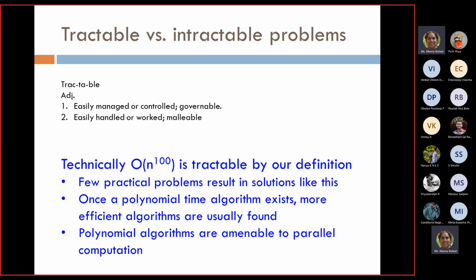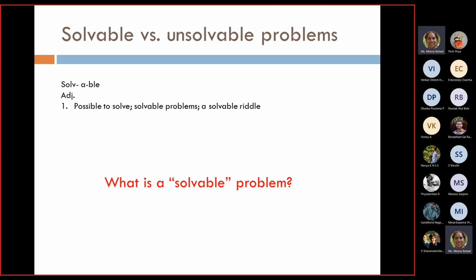So what we assume is, once we have a polynomial time algorithm, we will be able to further make some changes to the algorithm. We will be able to find a more efficient algorithm, and moreover we can apply parallel computation. So basically we still say that we are able to solve them in a tractable amount of time. They are easily managed, basically we are able to manage them. Then we talk there.